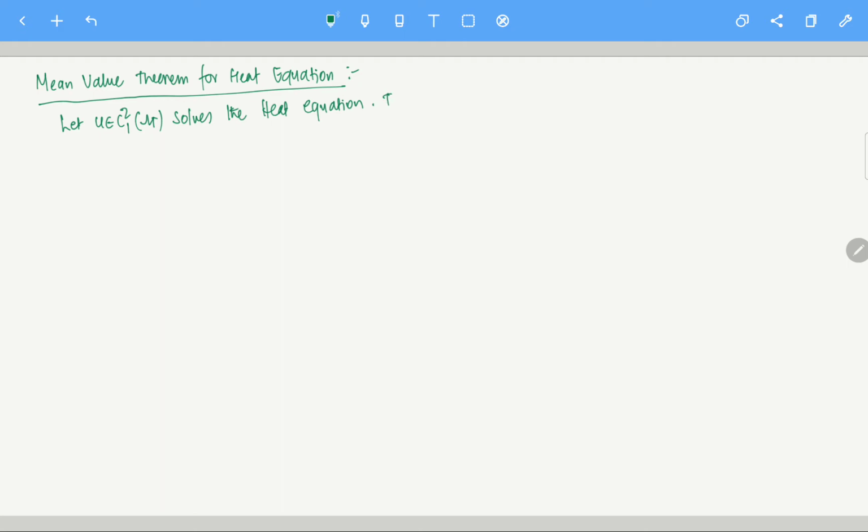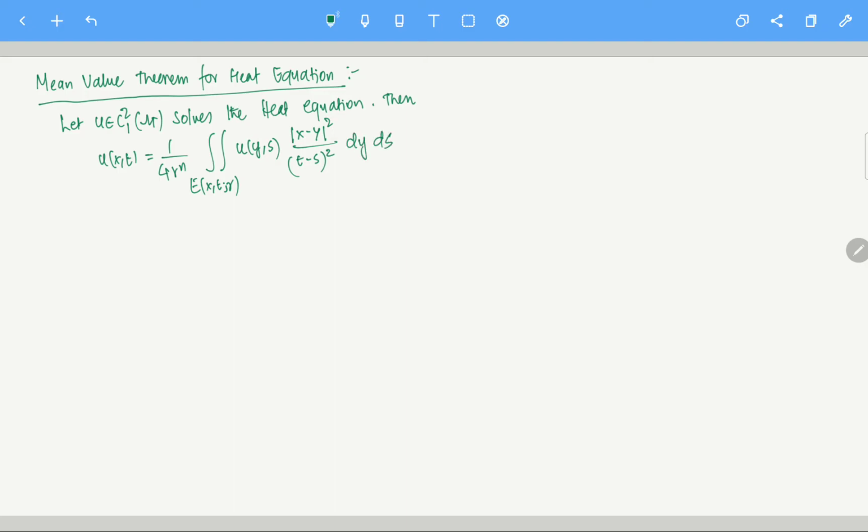So what does that mean? Then u at any point (x,t) is given by 1 by 4 r to the power n, double integral over E(x,t,r) of u of (y,s) times mod x minus y squared by (t minus s) whole squared, dy ds.